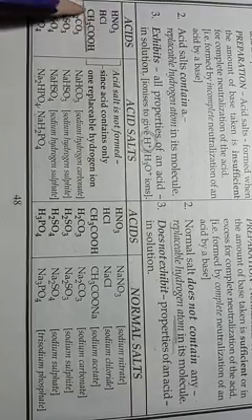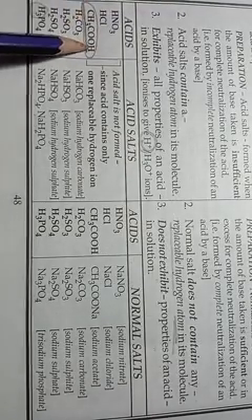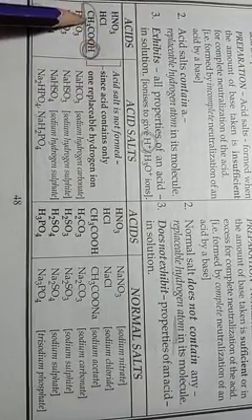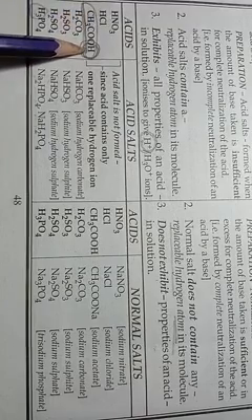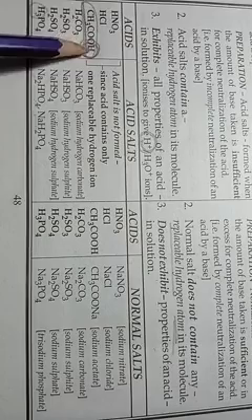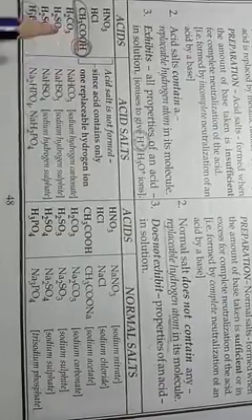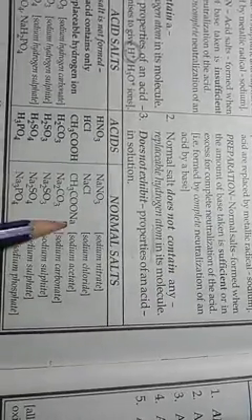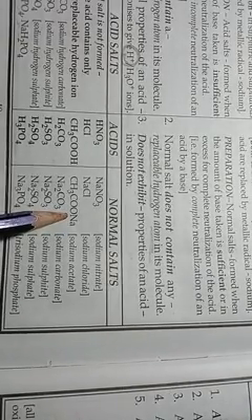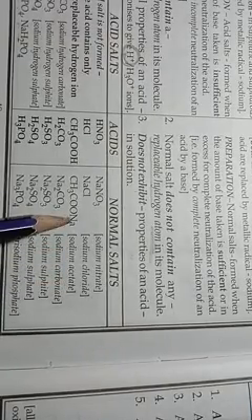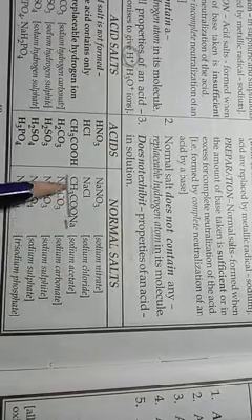This acid is an organic acid, acetic acid. In this acid, this is the replaceable hydrogen atom. These hydrogen atoms are not replaceable. This is the replaceable hydrogen atom. So acetic acid has just one replaceable hydrogen atom, and after replacement of this hydrogen, the metallic ion will join acetic acid in this place. The salt which will form here is sodium acetate. This is the acetate ion, and this is the sodium ion. So acetate, sodium, sodium acetate.